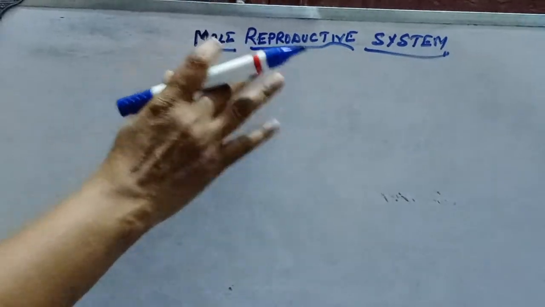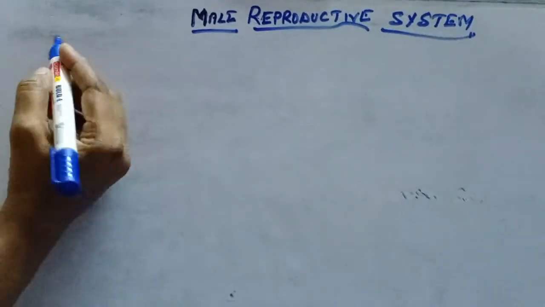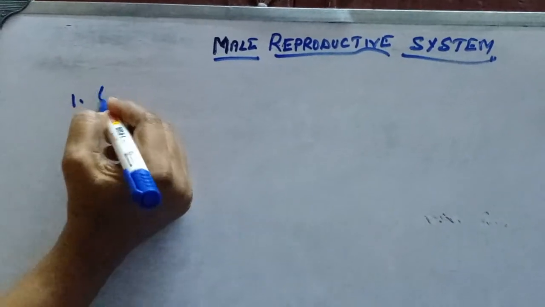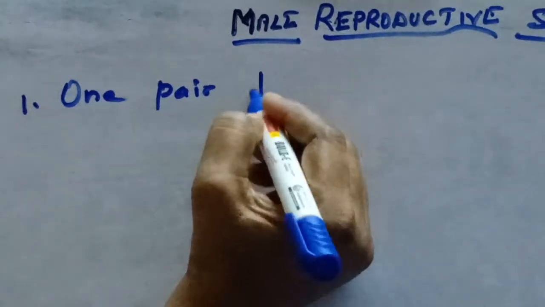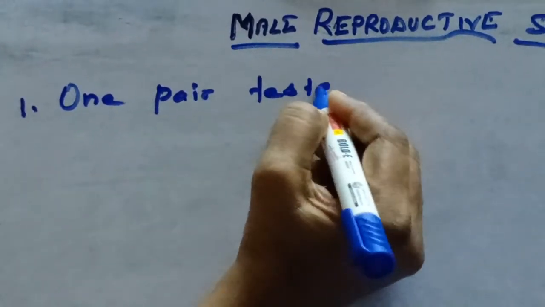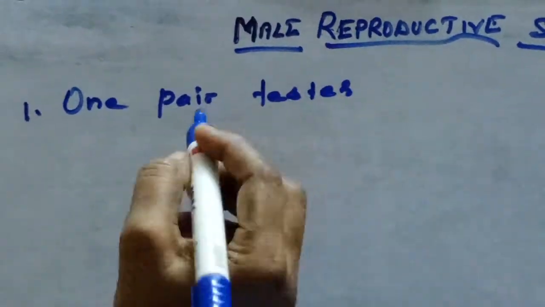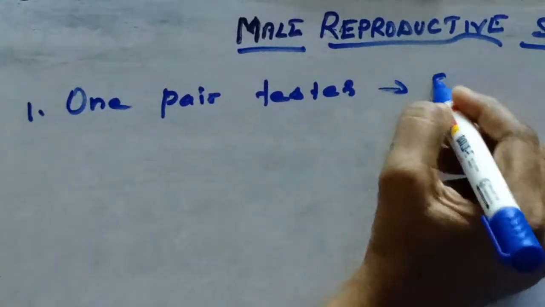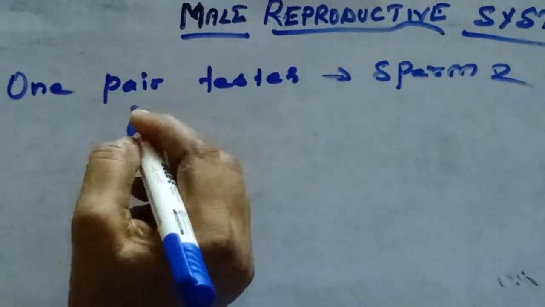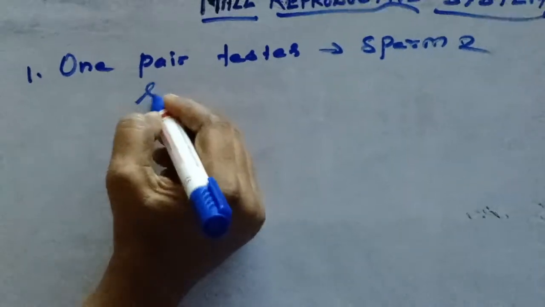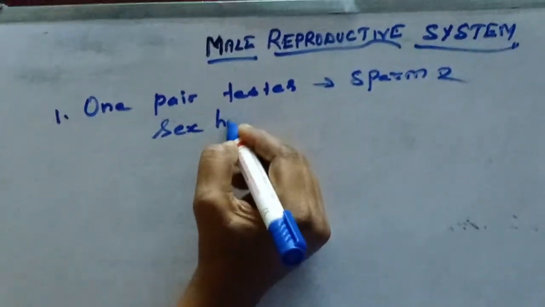Next we will see the male reproductive system. See, male reproductive system has one pair of testes. The testis produces sperm and also secretes sex hormones.